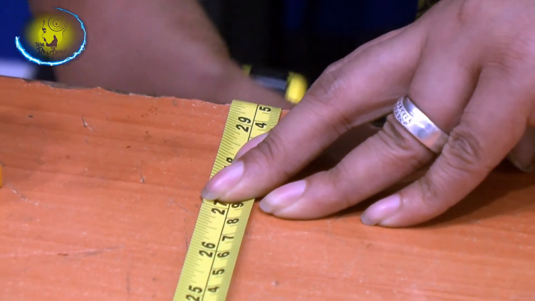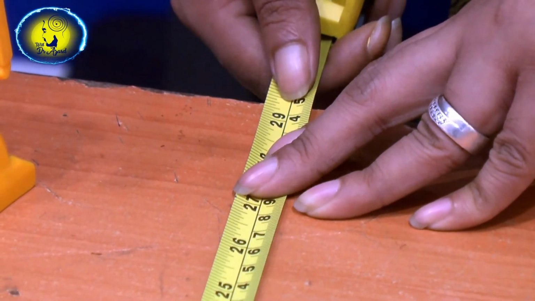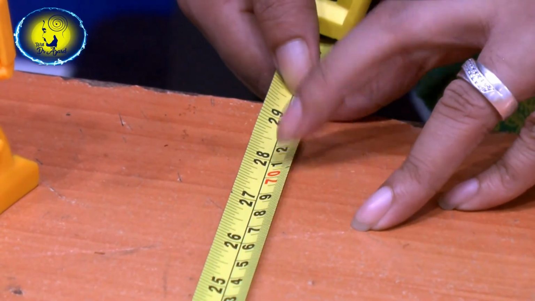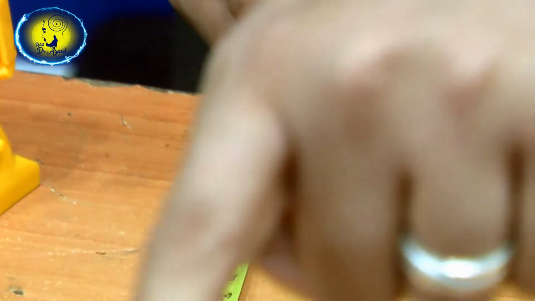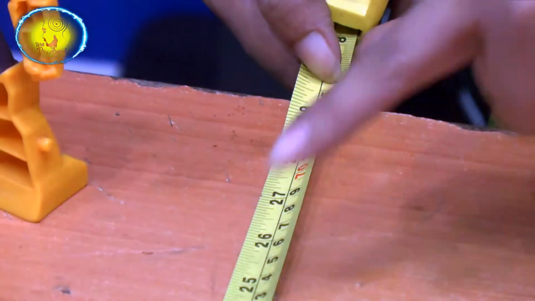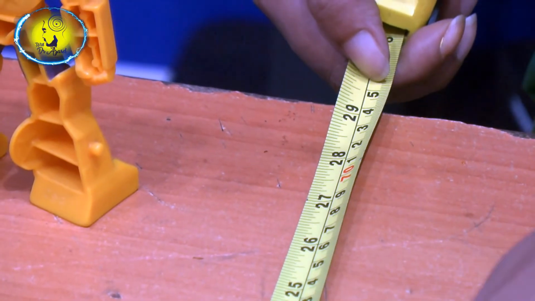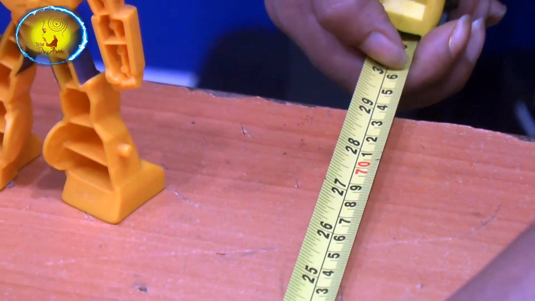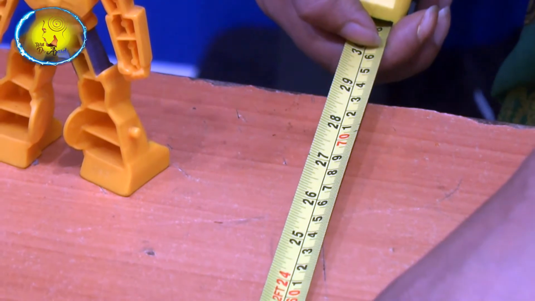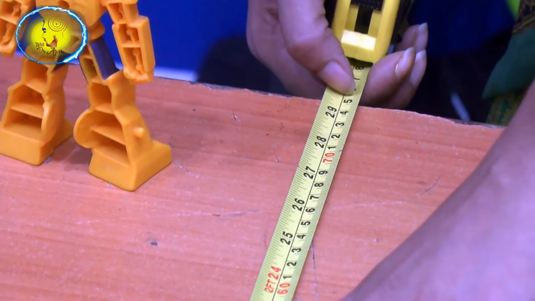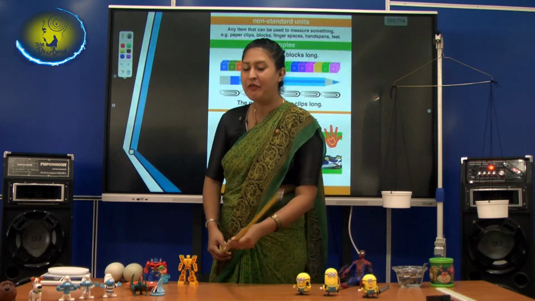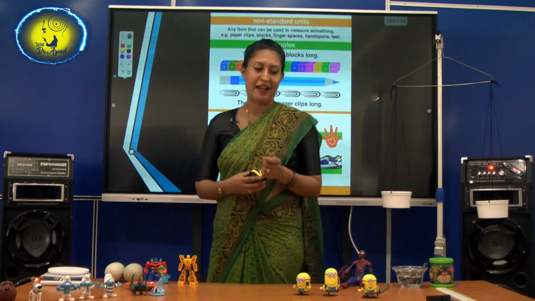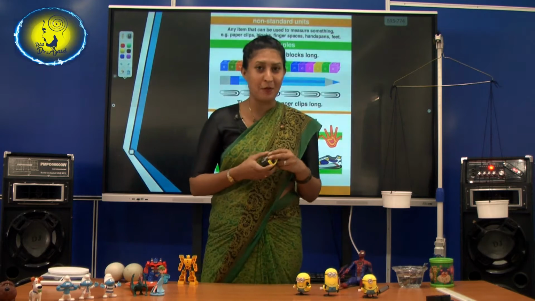Can you see? Right. So 70 plus 5, how much? Count, 75. So what is the width of my table? It's 75. What is the unit? Centimeters. 75 centimeters. Right. Now did we have fun here? I had so much fun here.